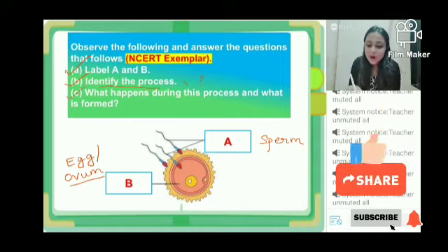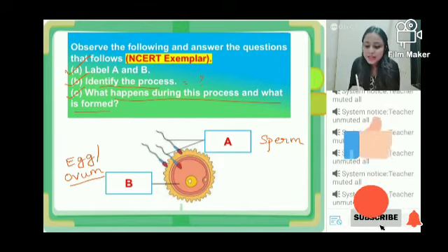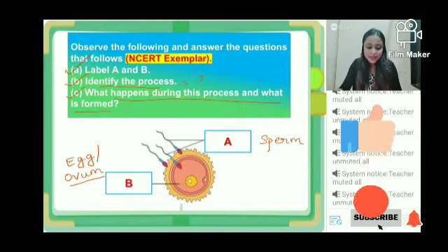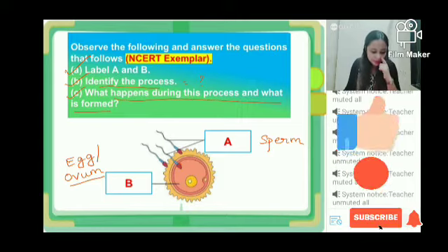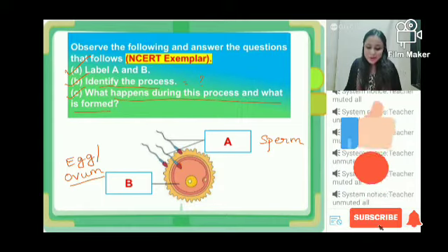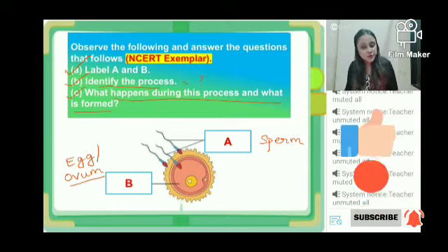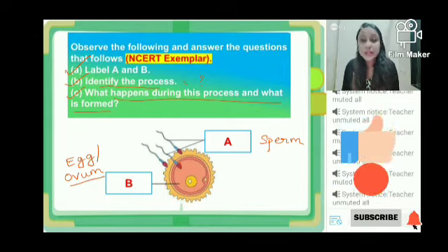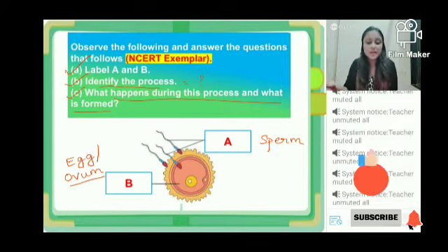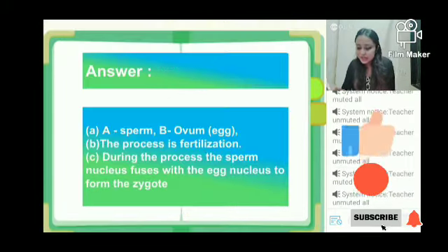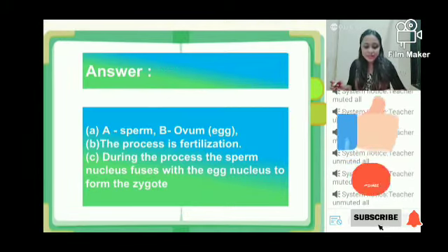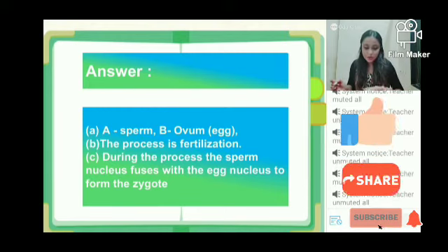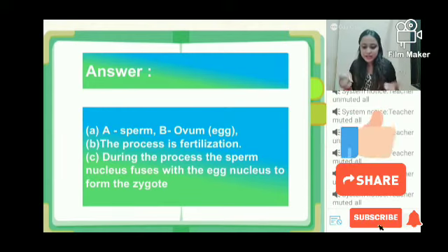And yes, what happens during the process and what is formed for this part? If some people are answering, during the process, sperm and the ovum fuse. Very good. Sia, just a little bit of refinement. The nucleus of sperm fuses with the nucleus of ovum. That will make your answer even more perfect. So let us look at this answer. Okay. So yes, you guys are correct. You said it right.